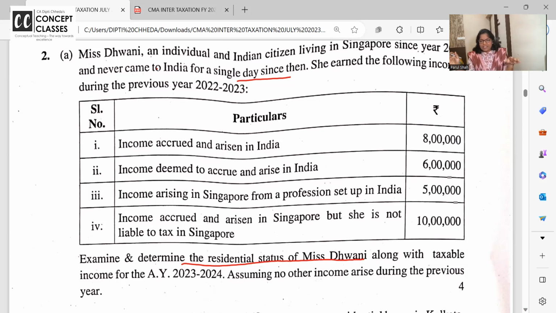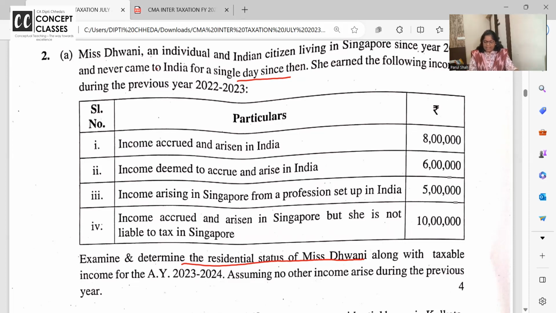Irrespective of residential status, look at the screen. Income received in India, deemed to be received, जैसे TDS is deemed to be received. Income accrued in India, deemed to accrue. These four are always taxable. Clear? Now, income accrued and arisen in India.